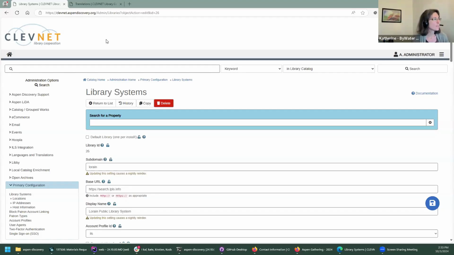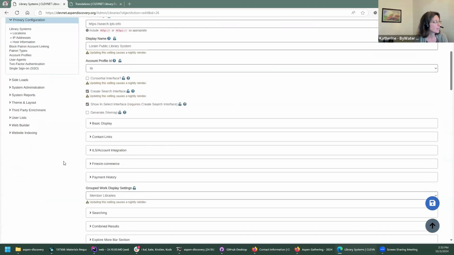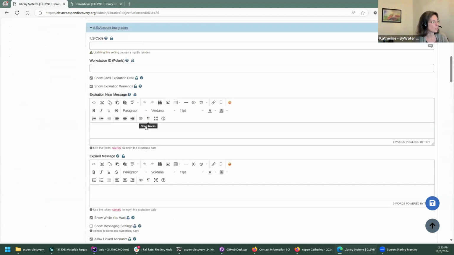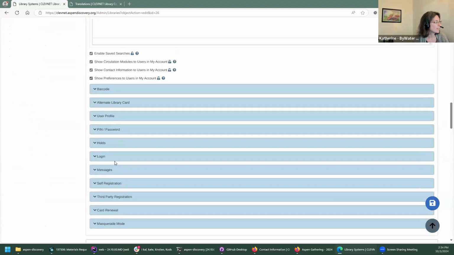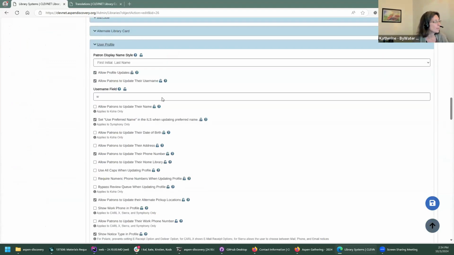So these are some things that CleveNet needed. And I'll show you the new settings first. They're under the library systems, ILS account integration, and then user profile.